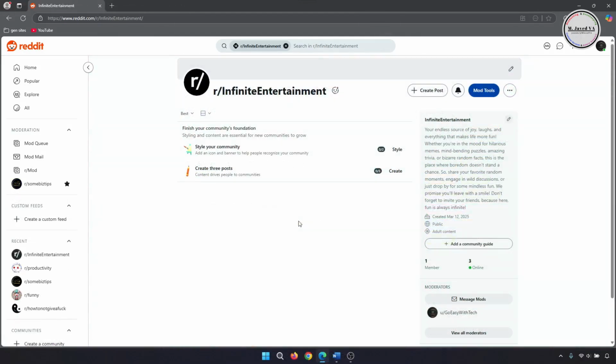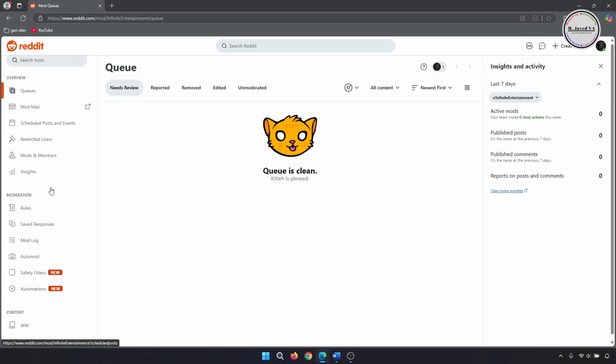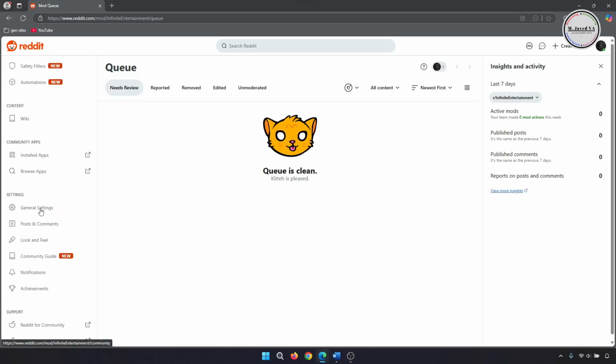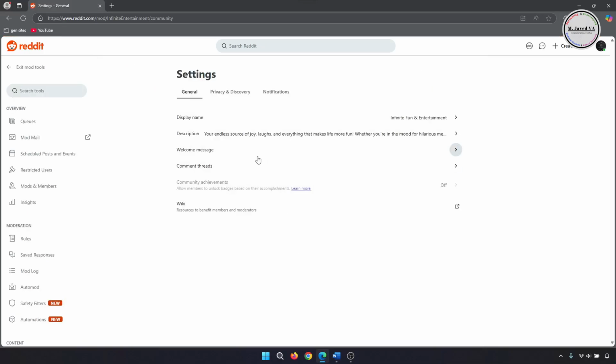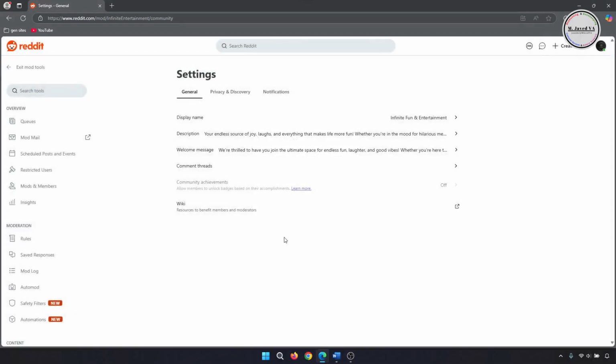Now let's add a welcome message for new members. So to add a welcome message, go to General Settings under More Tools. And then click on welcome message. Here turn on this option and write your message. And then click on save. And when someone joins the community, he will receive this message automatically.